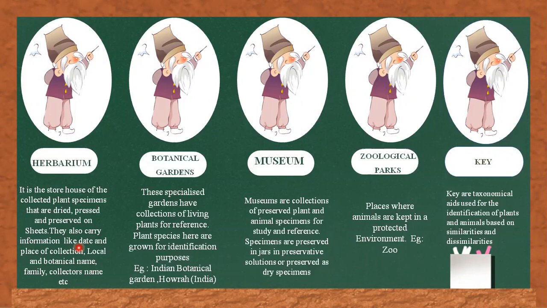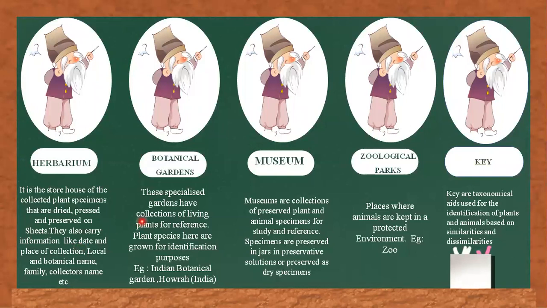Herbaria also serve as a quick referral system in taxonomical study. So students, what basically a herbarium is, it is the storehouse of plant specimens. The plant specimen has been cut, dried, pressed, and then preserved on a sheet for future use.